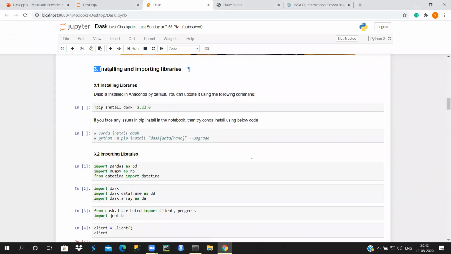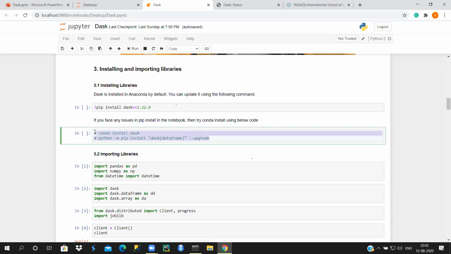So the first thing you need to understand for installing libraries is that you need to use a simple pip install dask, and here I have hardcoded the version 2.22.0. You need to run this code and you will be able to install. However, if you face any issues in implementing the code, or some error comes up, you can use these code lines to do the conda install.